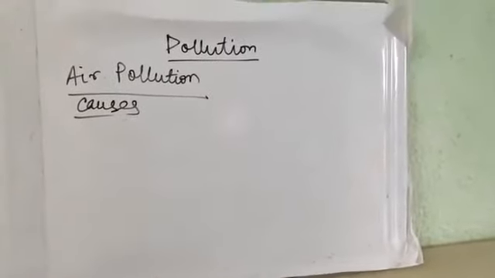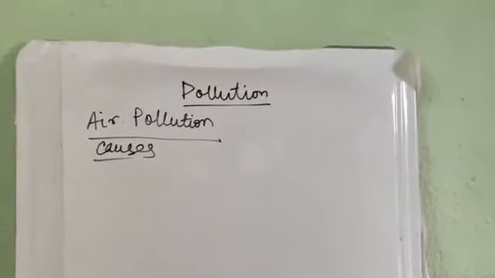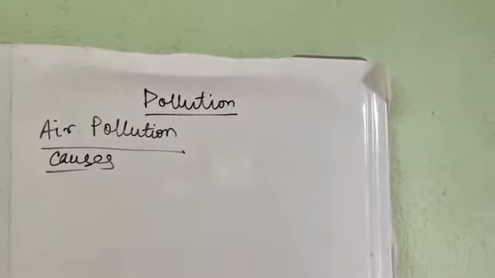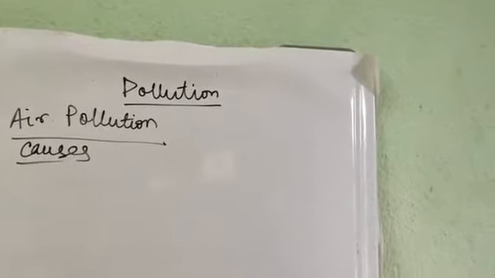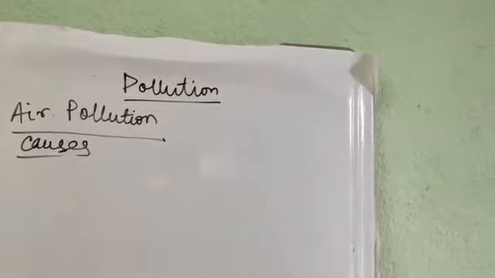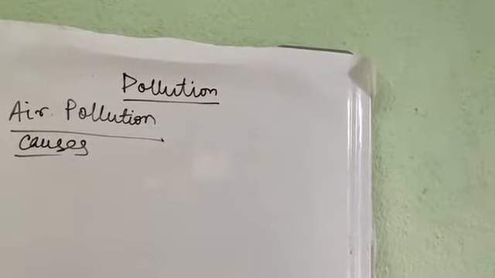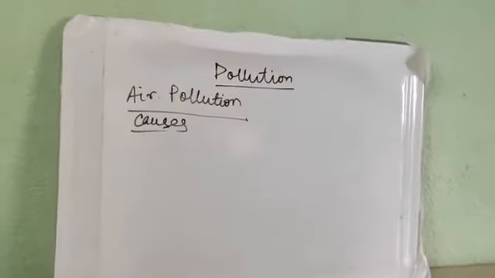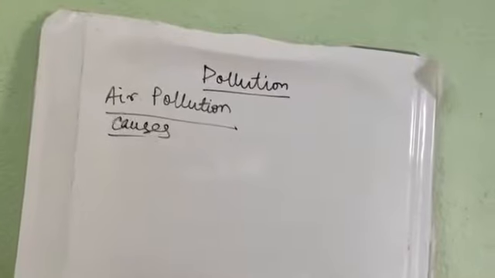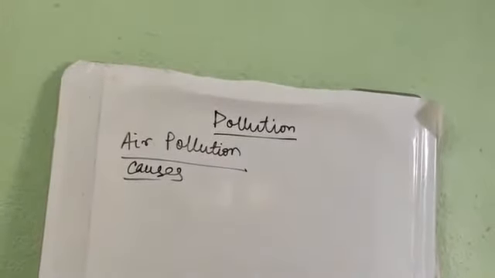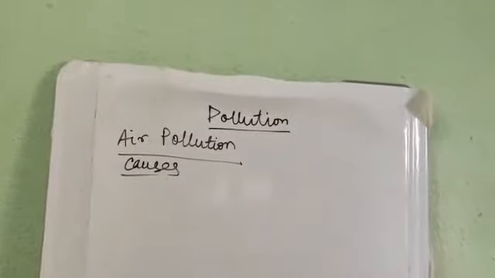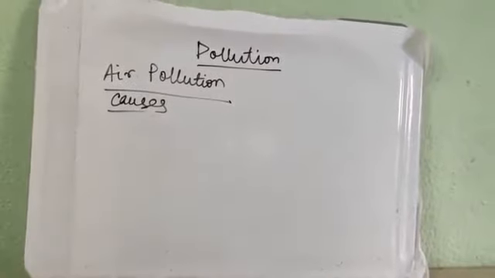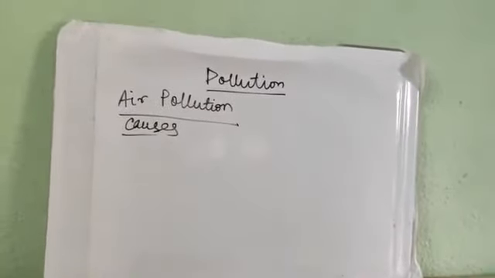First of all, greenhouse gases. The greenhouse gases are being released from different vehicles, factories, and also from refrigerators and air conditioners. All from this, the greenhouse gases are coming out, which are causing air pollution. How is it causing air pollution? It increases the temperature of the earth by trapping the radiation that is to be released from the earth to the outer space.